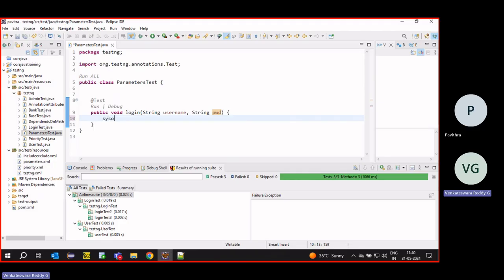Suppose I want to log in. I will just print out the username and password.